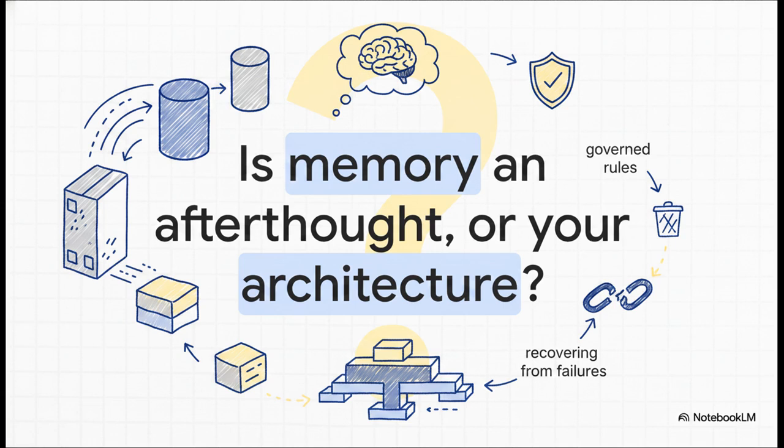If you want agents that actually survive in the wild in production, they need to remember what matters, seamlessly forget what doesn't, recover from failures instantly, and respect the governed rules of your business. So, looking at your own systems right now, are you just crossing your fingers and hoping the context window is big enough, or are you actually engineering a memory architecture?